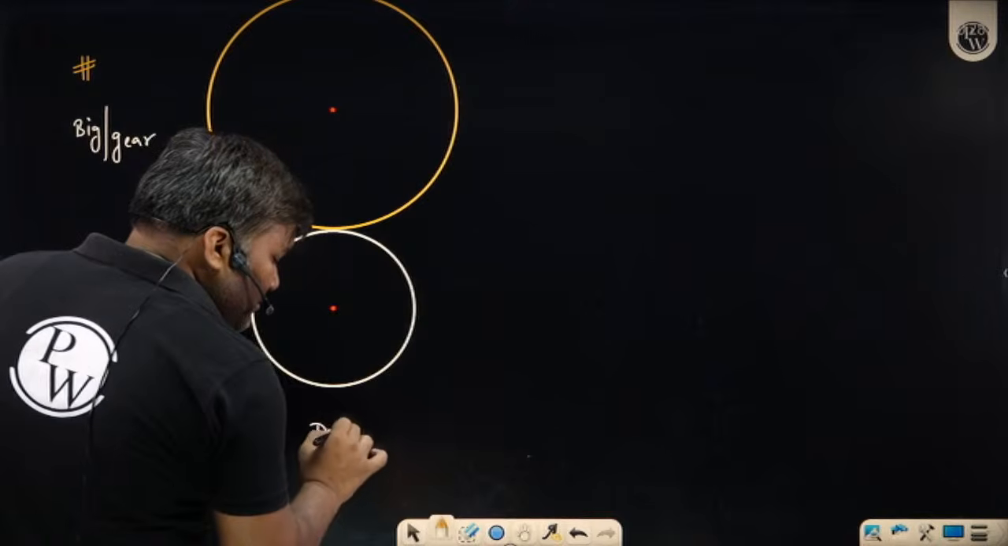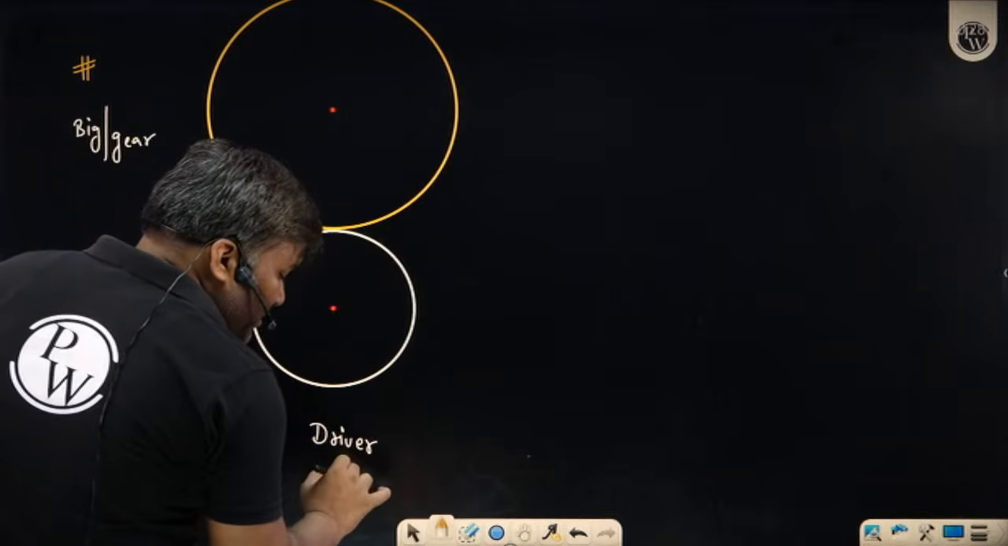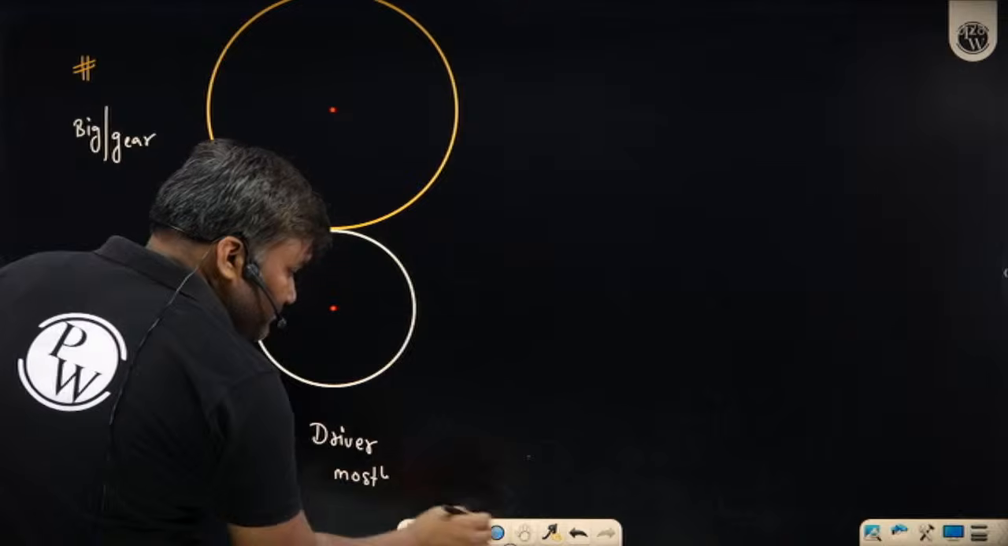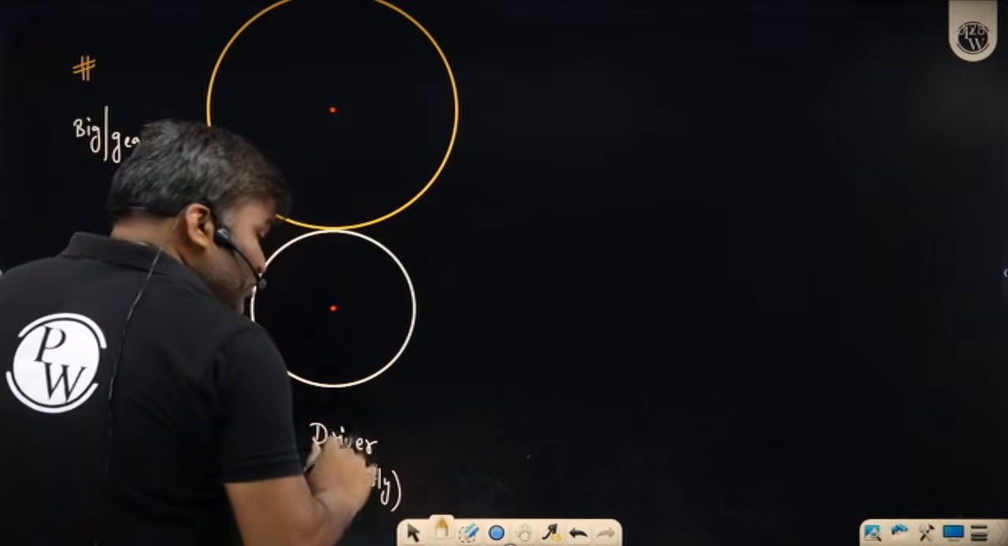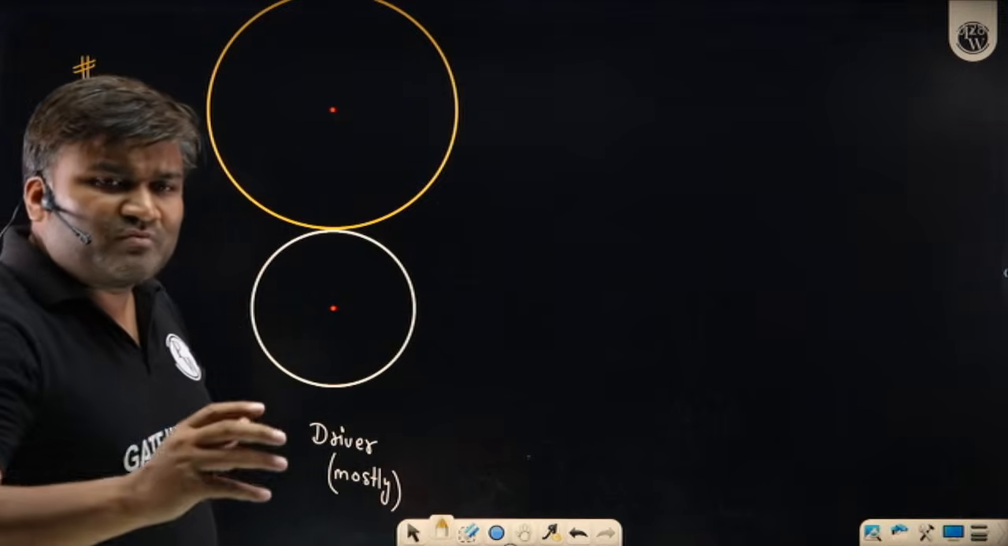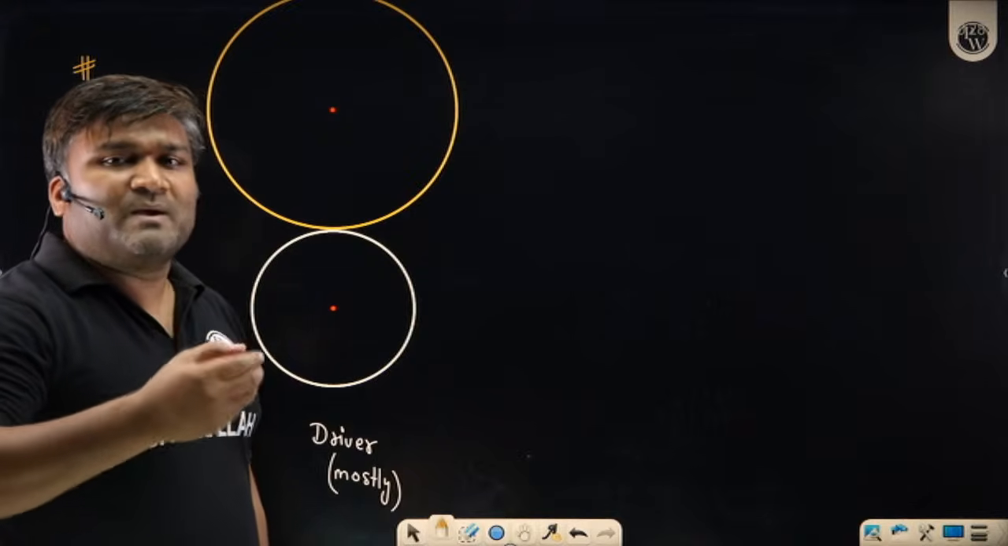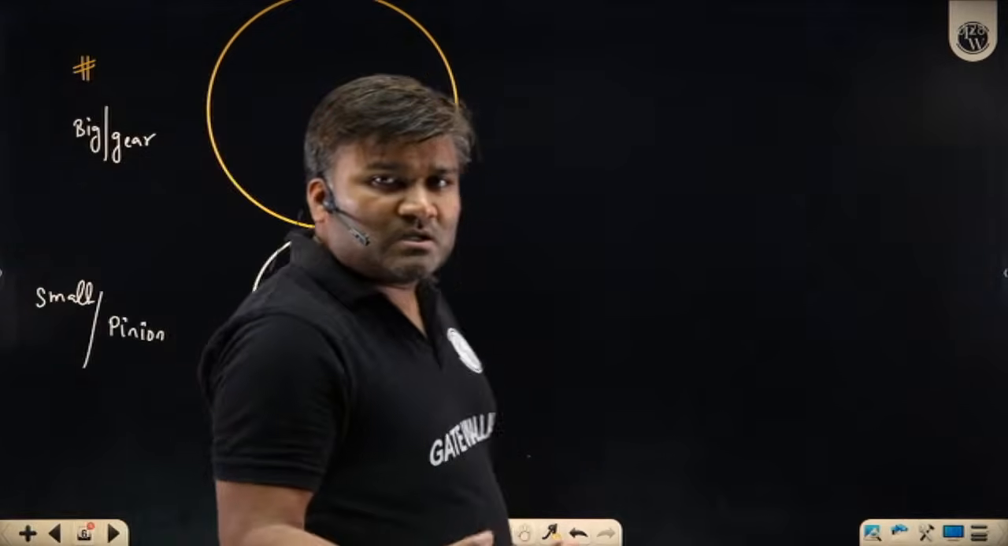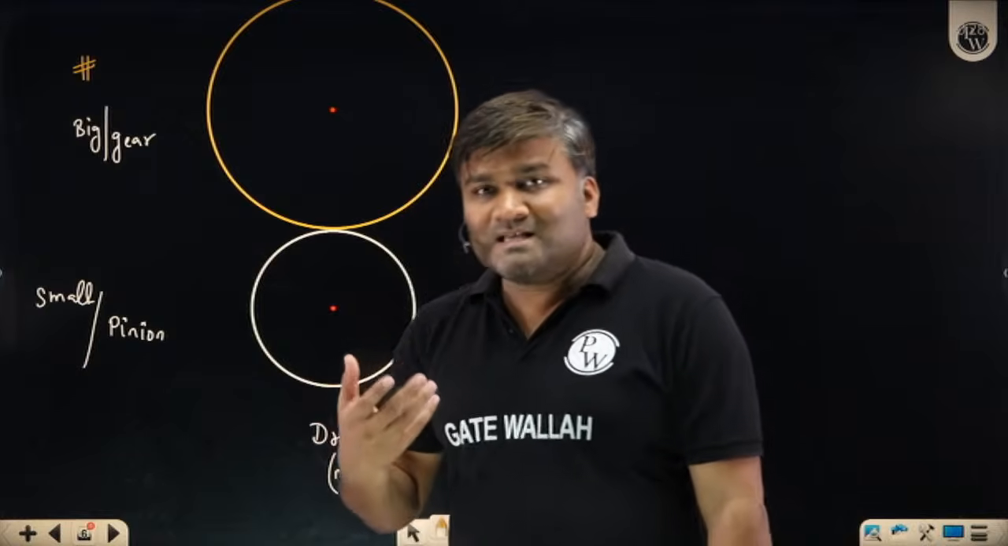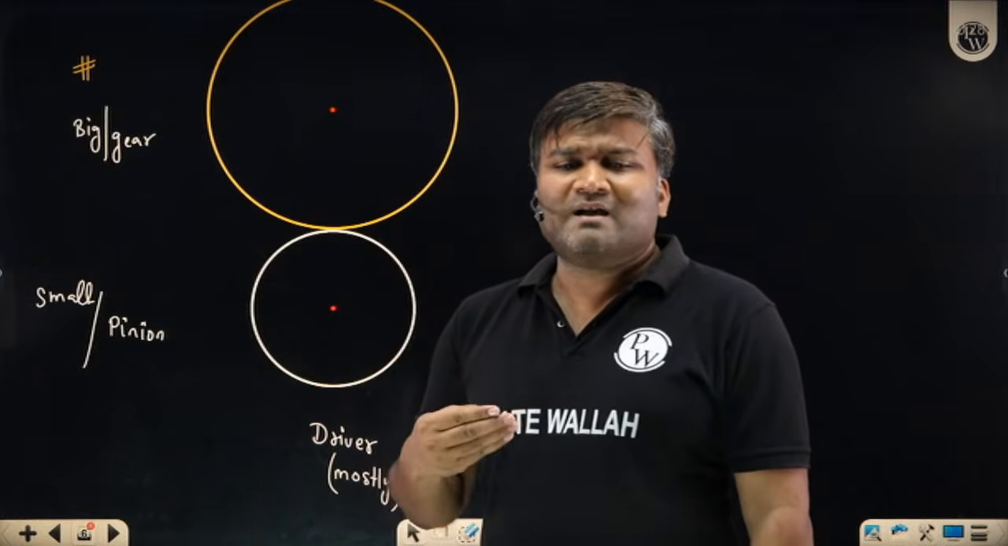Mostly it is made the driver. Why is it mostly made the driver? Because most of the time our intention is to reduce the speed. Why? We talk about a motor or an engine. Whether motor or engine, they have high speeds.